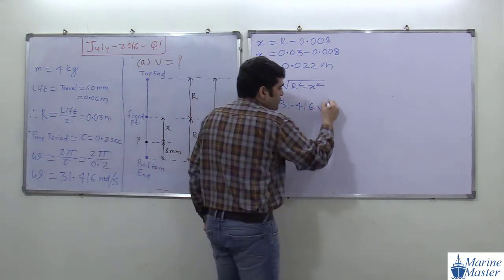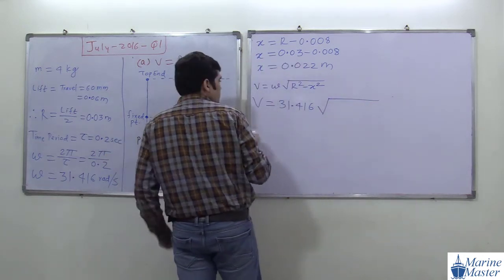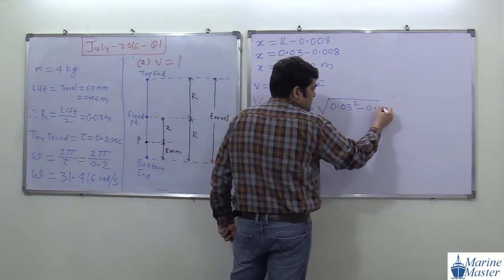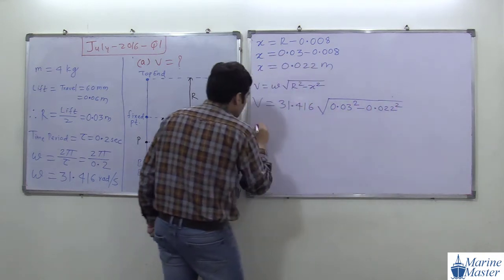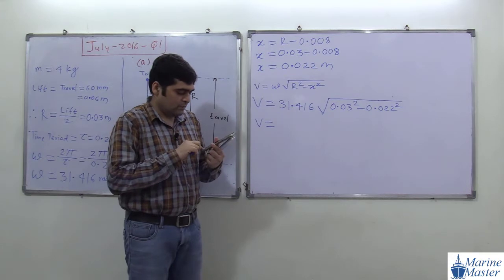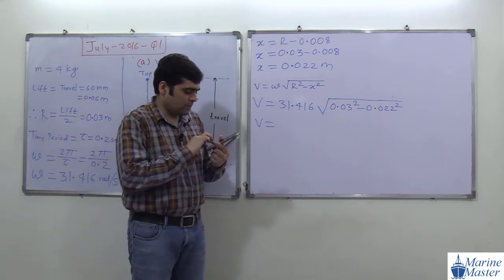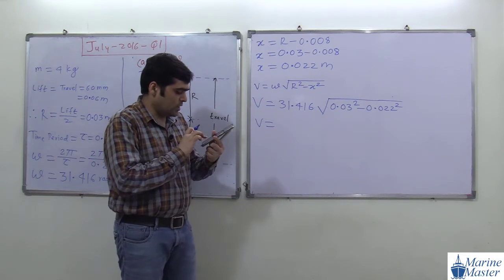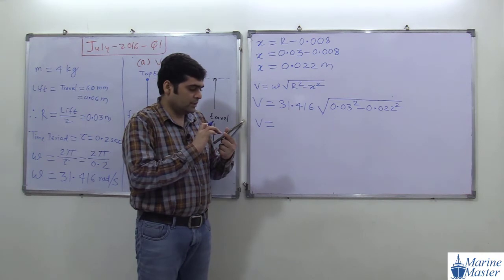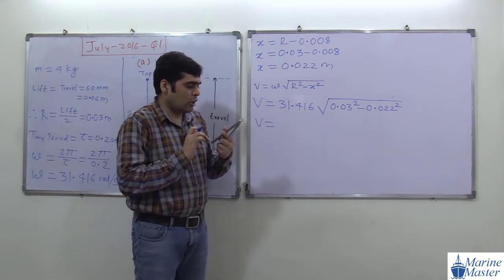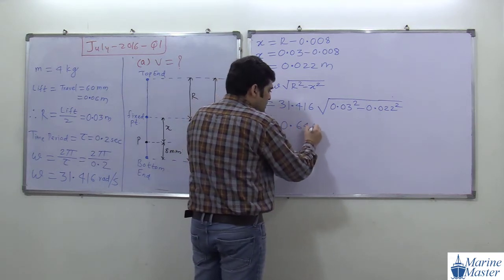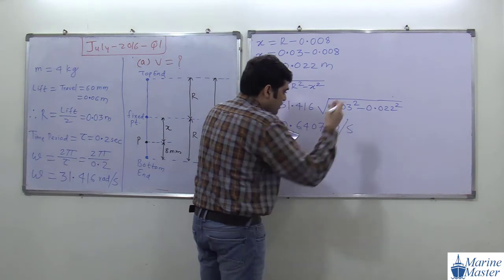31.416 square root of R, which is 0.03 square minus 0.022 square. In this way we will get the value of velocity. Velocity will be equal to 31.416 square root of 0.03 square minus 0.022 square. So how much value of velocity are we getting? 0.6407 meter per second.